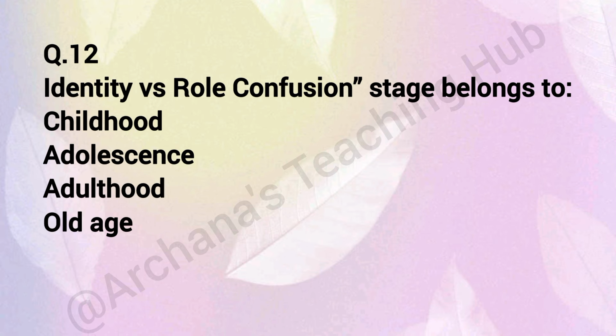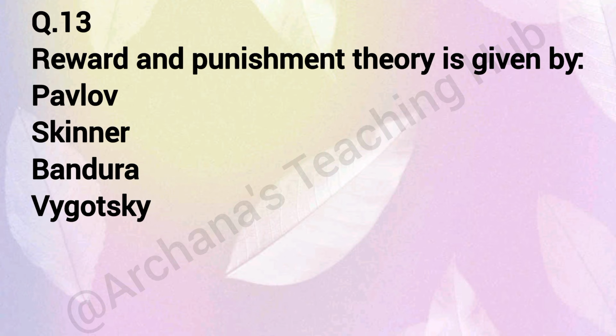Question number 12. Which stage is called identity versus role confusion? Option 1 childhood, option 2 adolescence, option 3 adulthood, option 4 old age. Correct answer is 2, adolescence. Question number 13. Reward and punishment theory is given by: option 1 Pavlov, option 2 Skinner, option 3 Bandura, option 4 Vygotsky. Correct answer is option 2, Skinner.